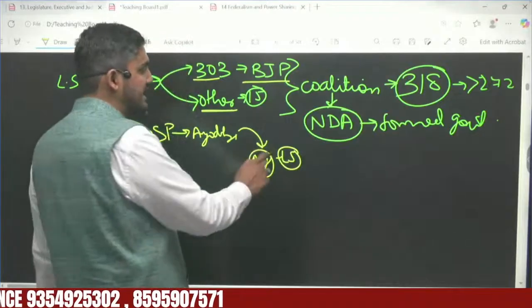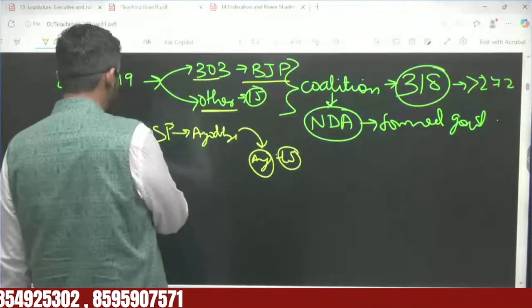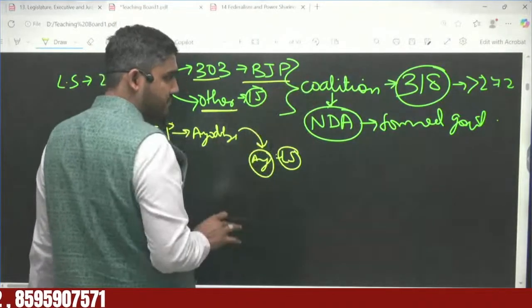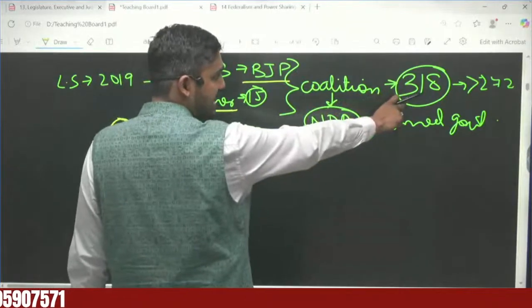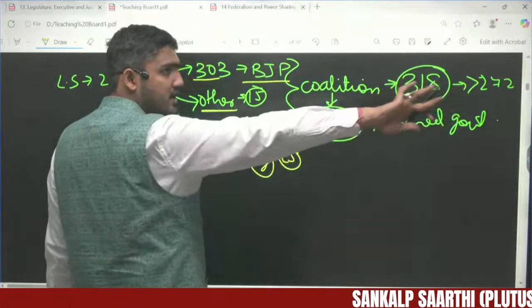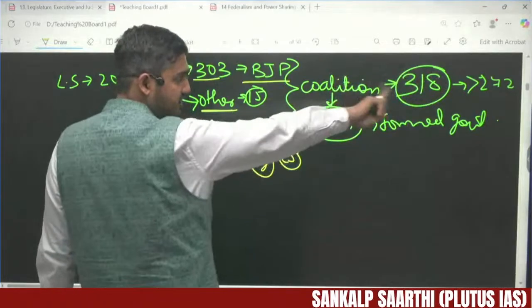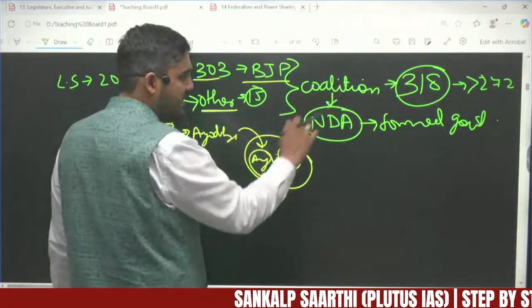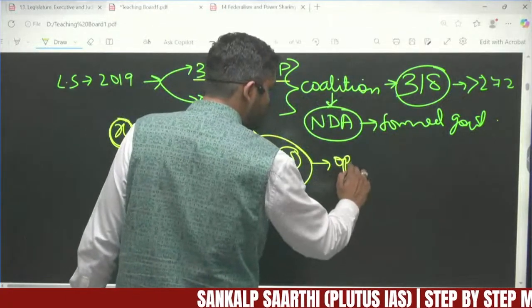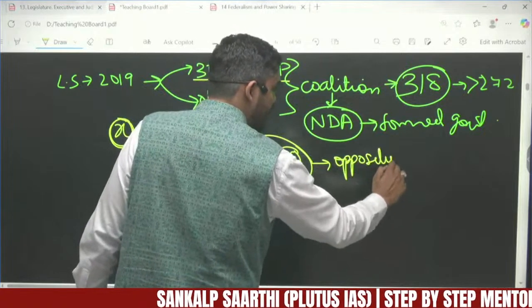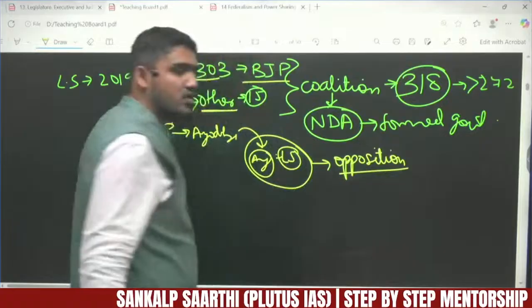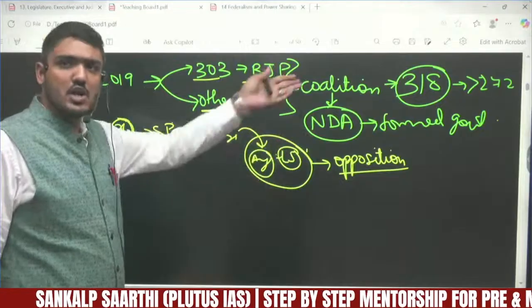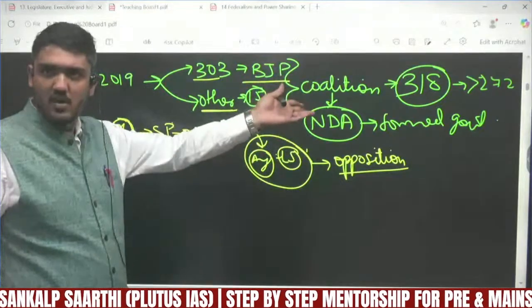Because this person from Samajwadi Party, X, is not belonging to the government, because the party having more than 272 seats will form the government, the prime minister and council of ministers will come from this particular coalition and party. Now because he is not a part of the government, he will be called opposition. Still, because he won a seat from an electoral constituency, he will sit in Lok Sabha because he is a member of parliament, but not a member of the government, not a member of the executive.